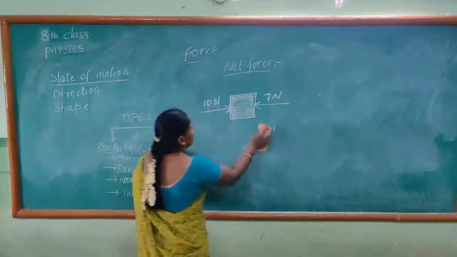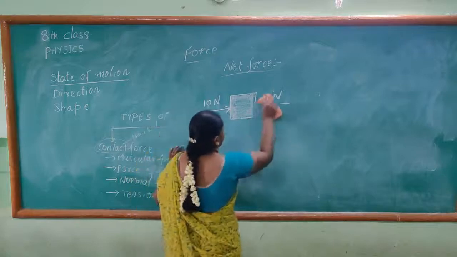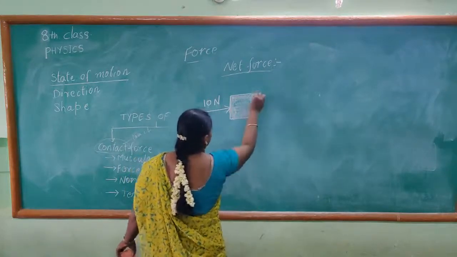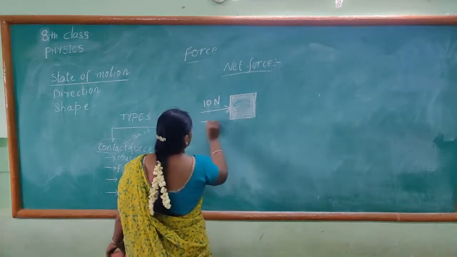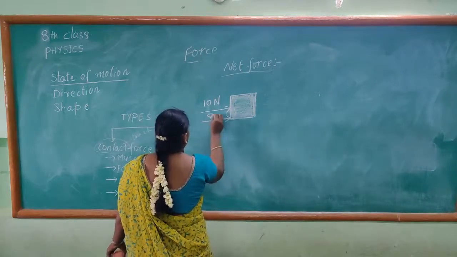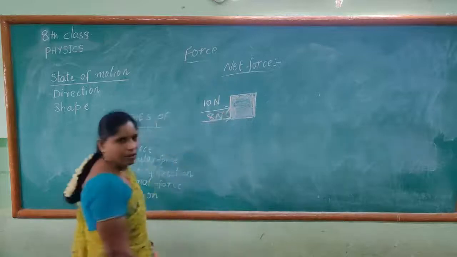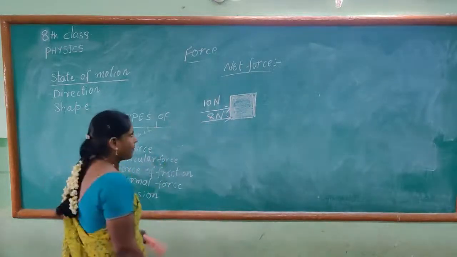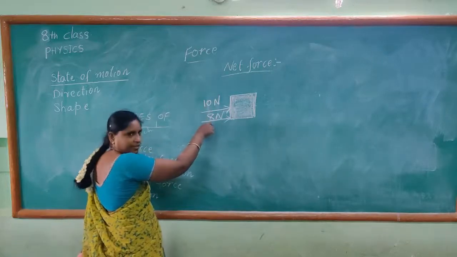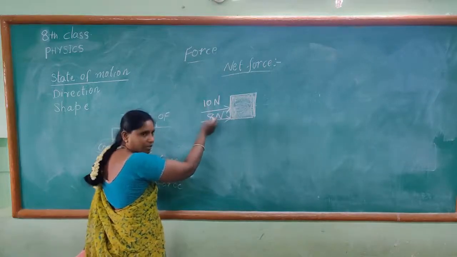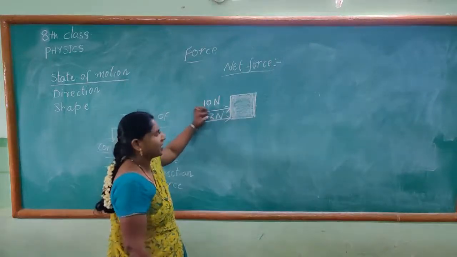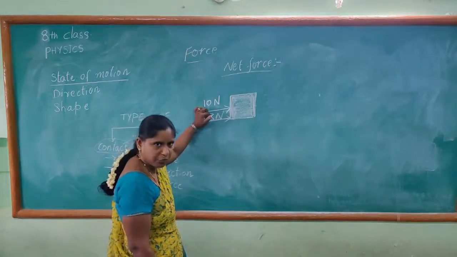If the forces are in the same direction, here 10 newtons of force is acting on the same side of the body, on the left side. On the left side, 10 newtons, and here it is 8 newtons. What is the net force?